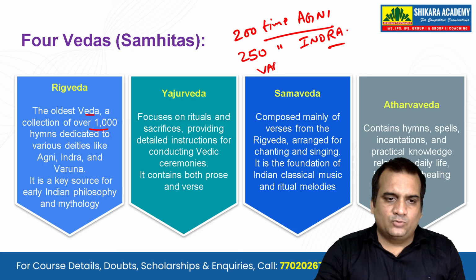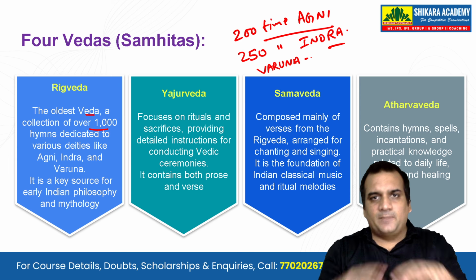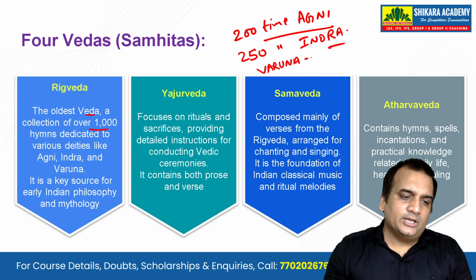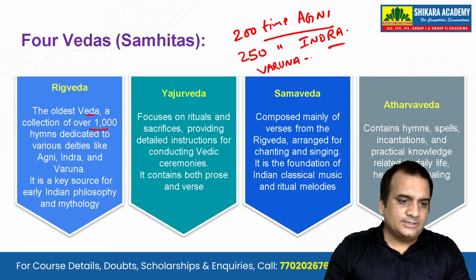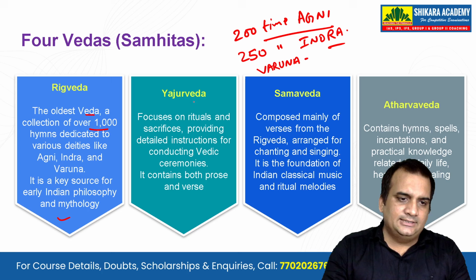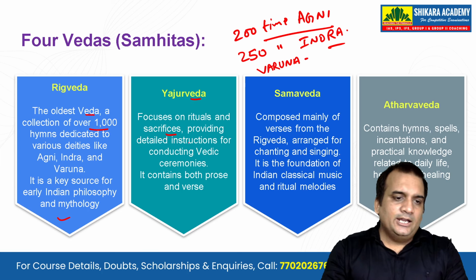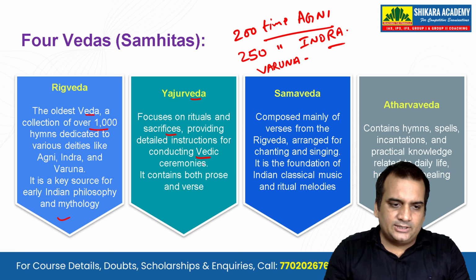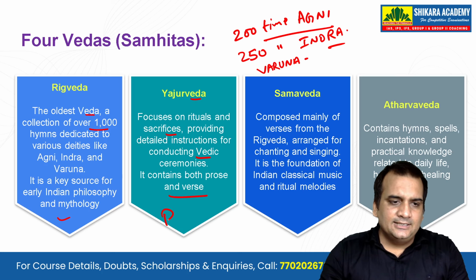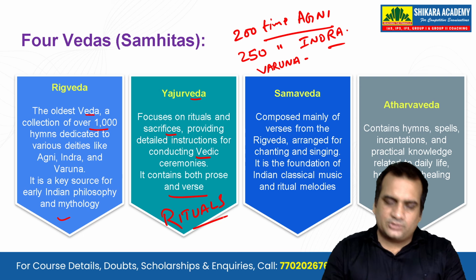Varuna was the god of water, and the whole maintenance was on Varuna. So it's a key source for early Indian philosophy and mythology. We are talking about the Rig Veda. Then the Yajur Veda focuses on rituals and sacrifices. It provides detailed instructions for conducting Vedic ceremonies. It contains both prose and verses. So basically the Yajur Veda is based on the rituals or the Karma Kanda that you say.